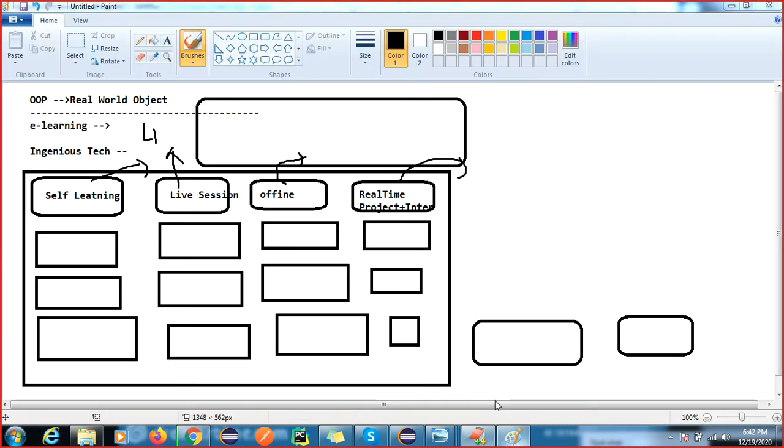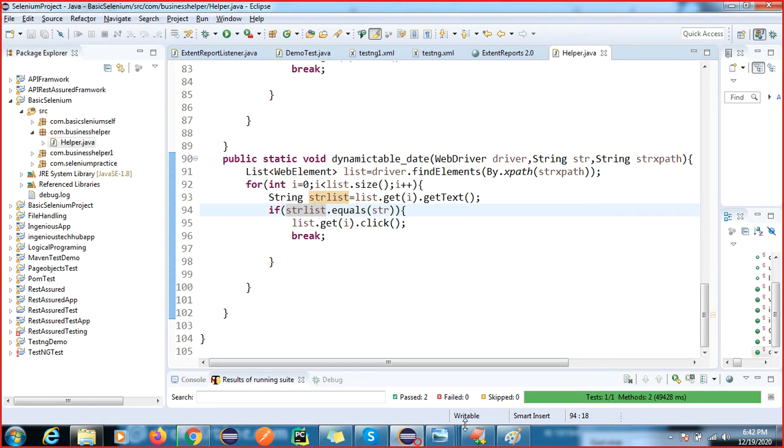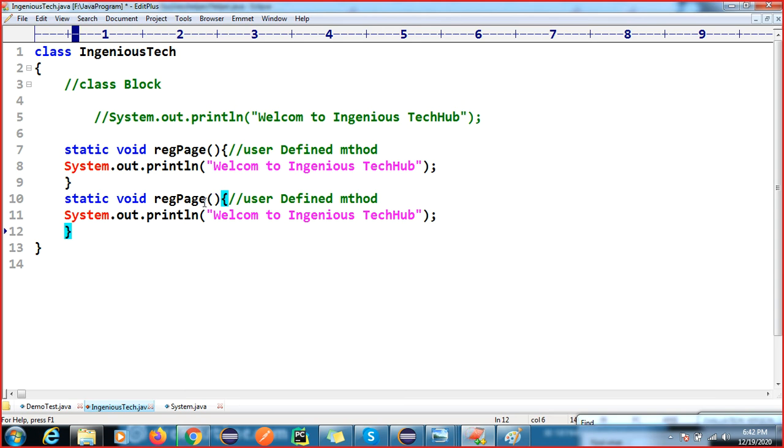I am going to develop another business logic, that is called self-learning. Sorry, the spelling might be wrong, you guys can correct it later.